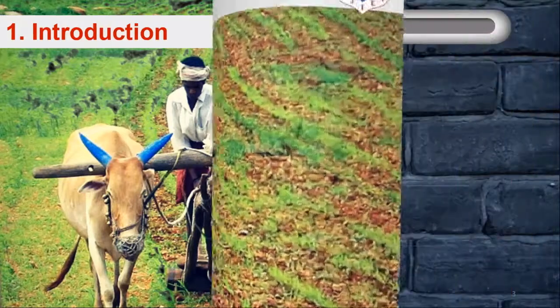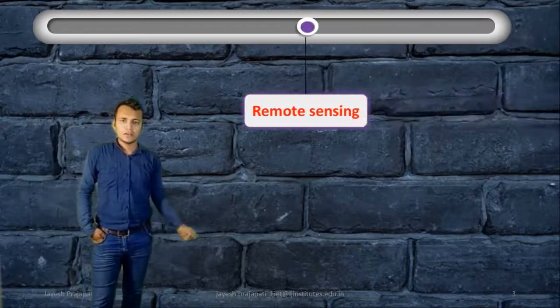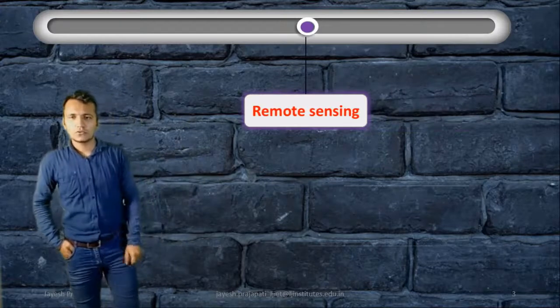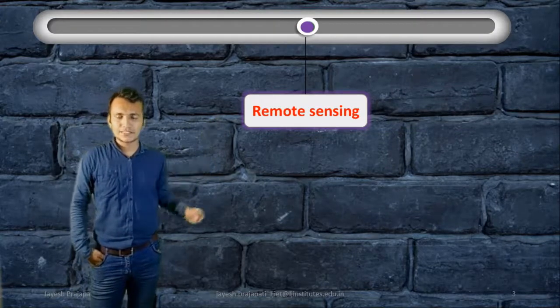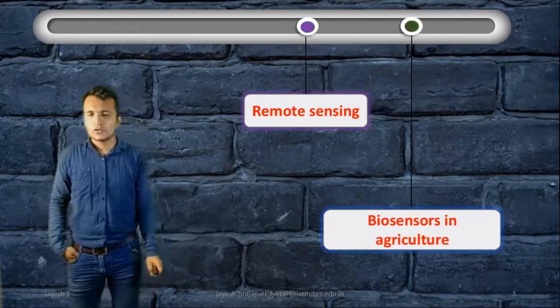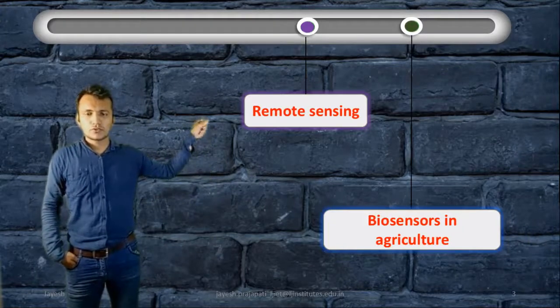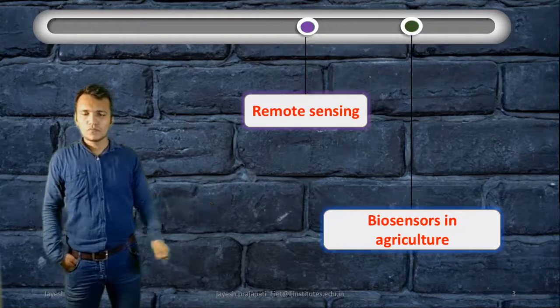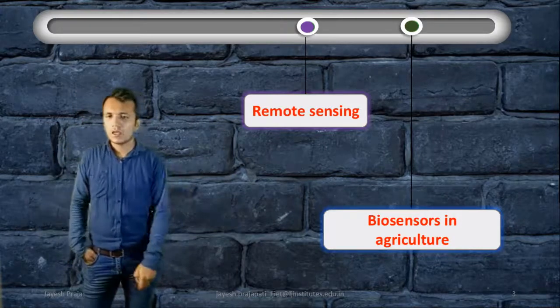Now, in this session, we will discuss remote sensing and biosensors in agriculture. These are the two topics that we have to discuss in this session. So let us start with the first topic, remote sensing.